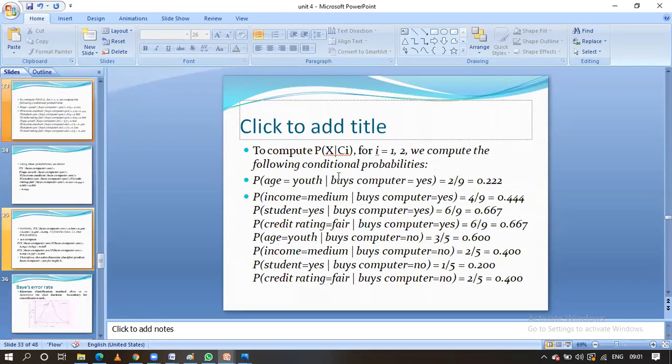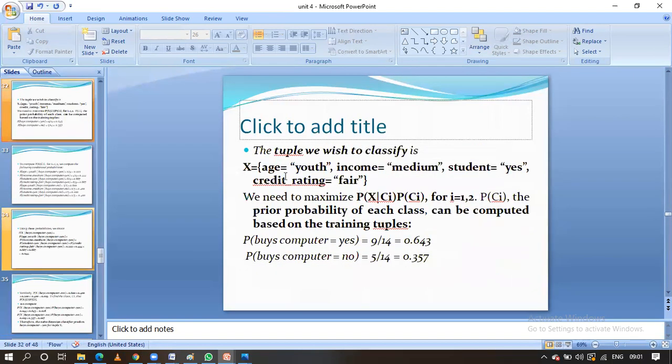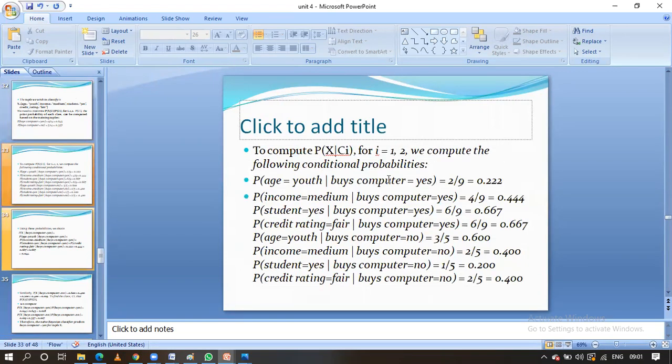First we are going to take buying a computer equal to yes, related to age equal to youth, that is the input data, right? For age equal to youth, I am going to calculate the Ci value, that is C1, meaning buying a computer equal to yes. So, given buying a computer equal to yes, for age youth we have to calculate the probability of age equal to youth given buying computer equal to yes.